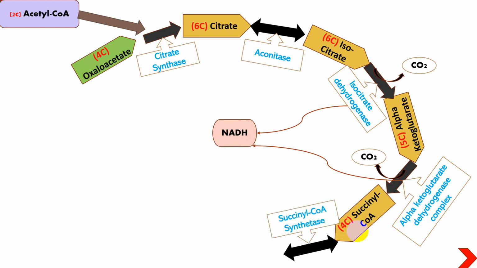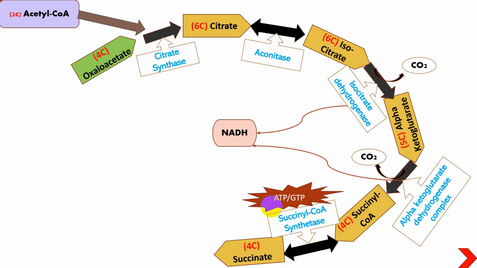That succinyl-CoA will be further acted upon by the succinyl-CoA synthetase enzyme, with the release of one ATP or GTP molecule. This is a substrate-level phosphorylation process. It will be converted into succinate.